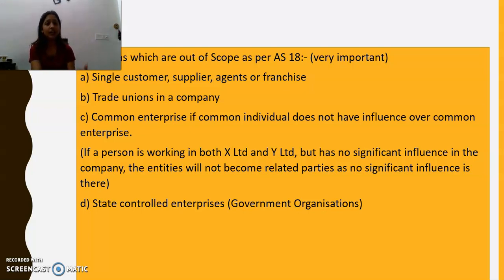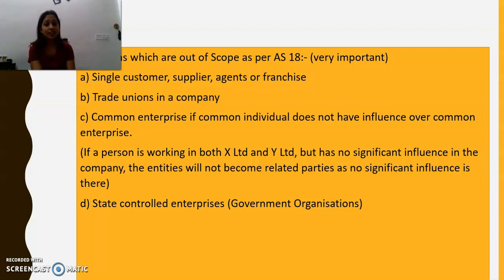Same goes with the supplier. If I have only one supplier for my raw materials which are used in the manufacturing of my company, then that single supplier is not going to be considered as my related party. Same goes for agents and franchisee. Now second is trade unions in a company. They are also not considered as related party for the company.